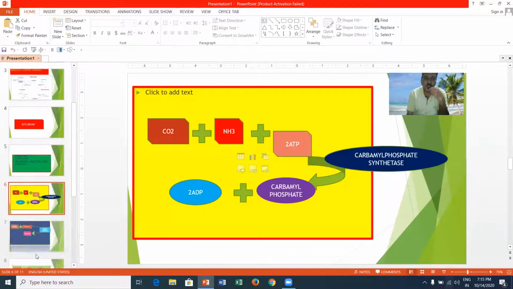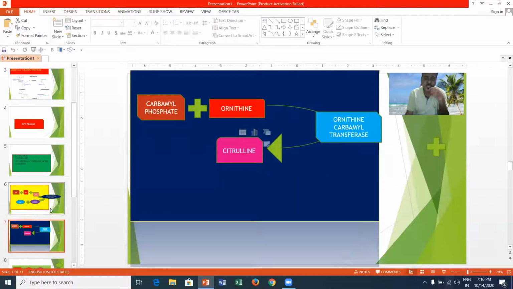Here you can see the overall reactions. First of all, carbon dioxide combines with ammonia in the presence of ATP. It is phosphorylated in the presence of an enzyme, carbamyl phosphate synthase or synthetase. It converts into carbamyl phosphate as well as 2 ADP. The second reaction is carbamyl phosphate combines with ornithine in the presence of an enzyme, ornithine carbamyl transferase. It converts into citrulline.